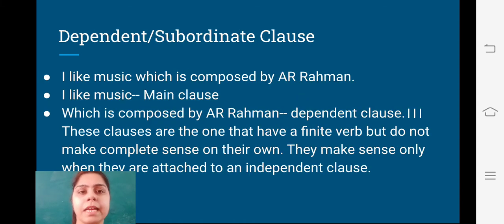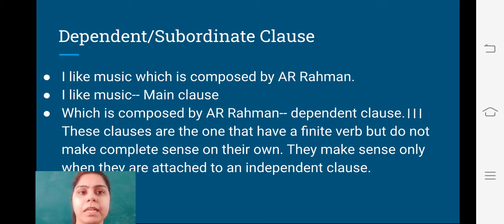Now let's take the example of a dependent or subordinate clause. So the example is, I like music which is composed by A.R. Rahman. I'll repeat it. I like music which is composed by A.R. Rahman. So see, I like music is a main clause in this sentence because it is not dependent upon anything.